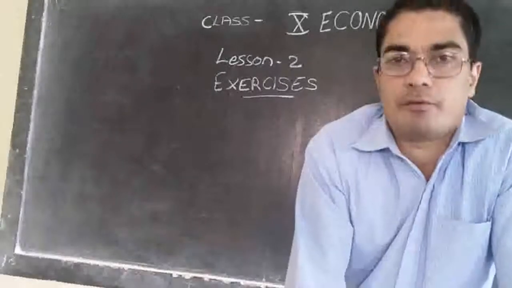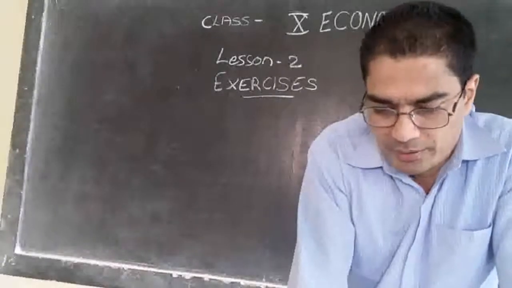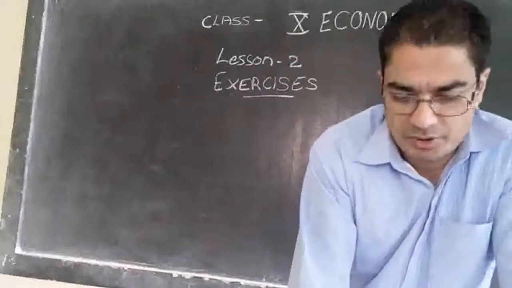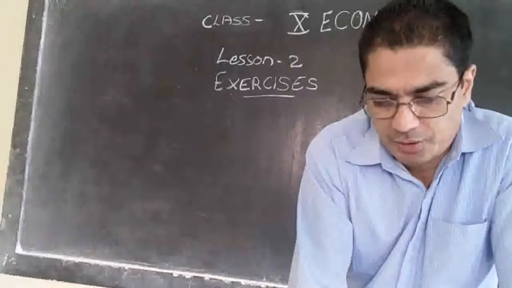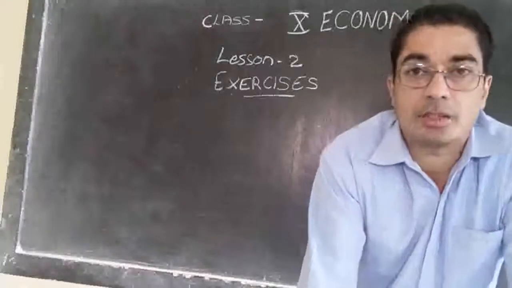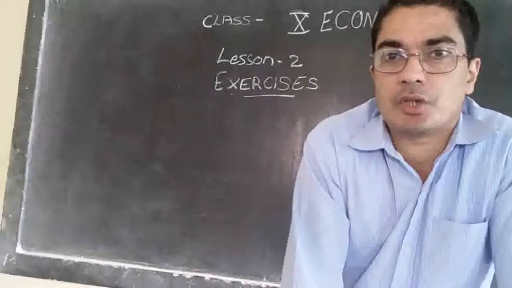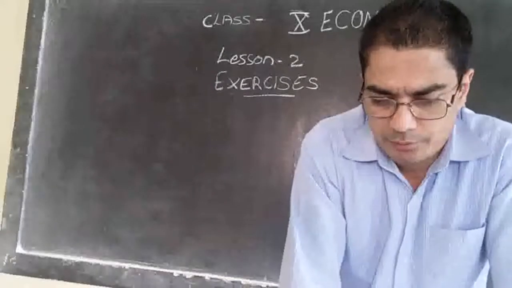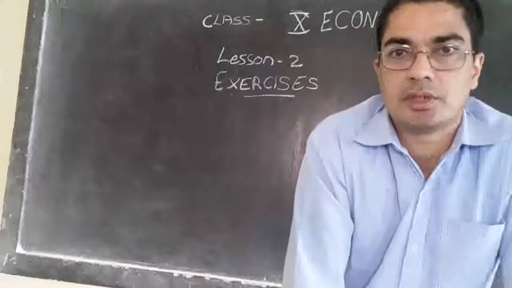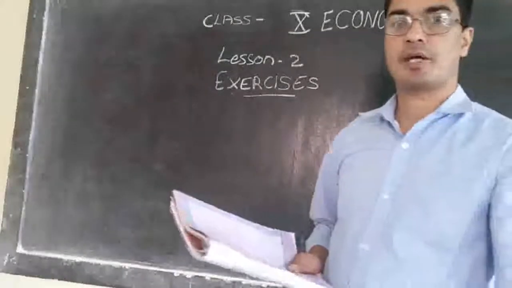Then number 5. Cotton is a dash product and cloth is a dash product. So you have to choose the correct one, and the options are natural or manufactured. So the first one, cotton is a dash product. What is the answer? Cotton is a natural product. Then cloth is a dash product. What is the answer? Cloth is a manufactured product.